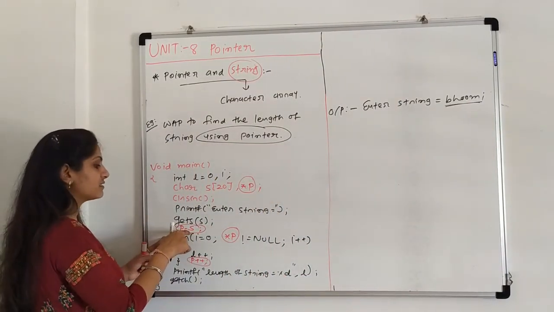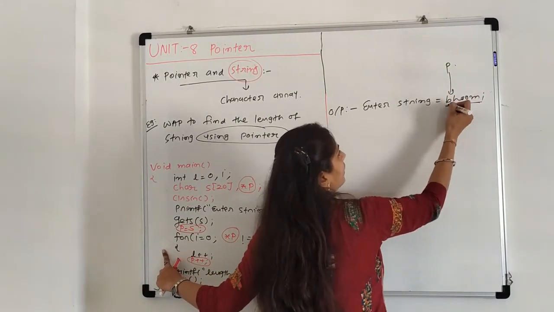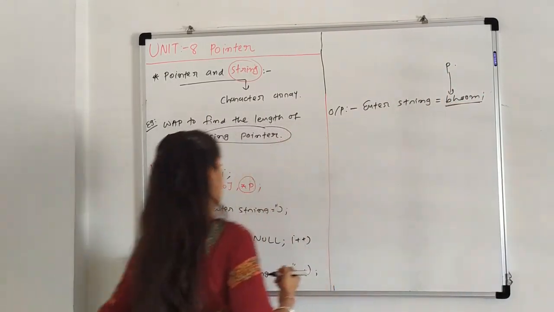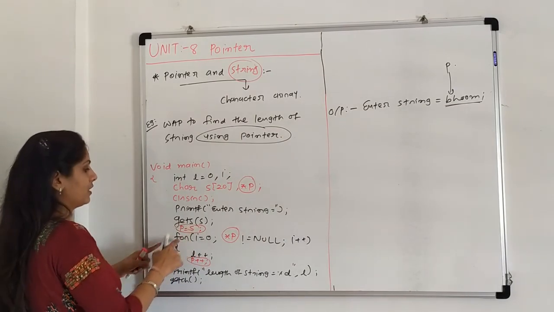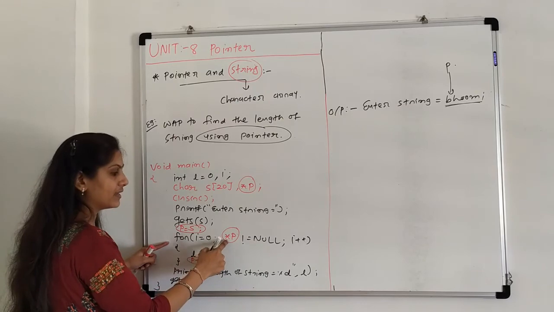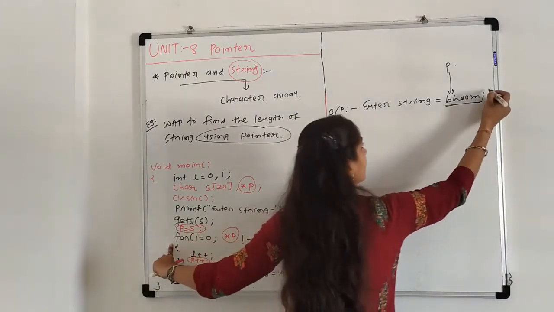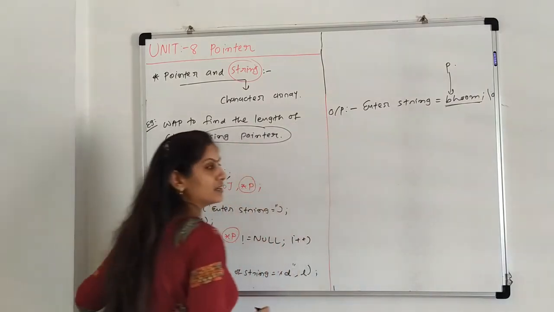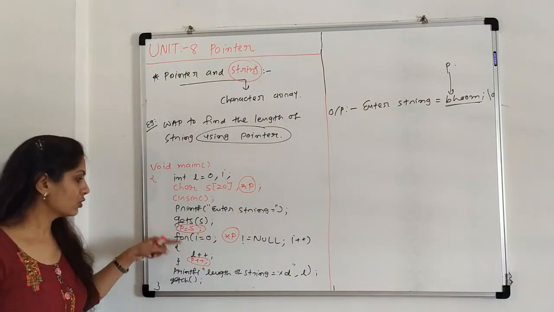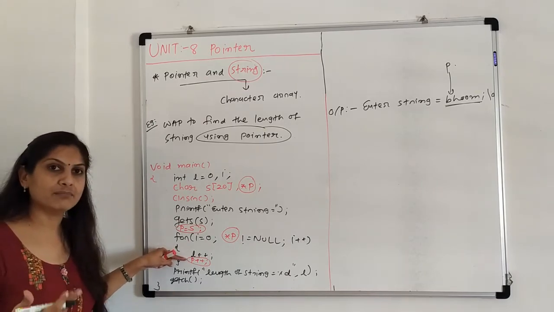Now p equals s means p is a pointer to the first element of the string, that is s. Now the for loop is executed here until star p, that is the value of p, reaches the null. So in the last, the null character is automatically placed. So l is incremented 1 by 1 and p is incremented 1 by 1.